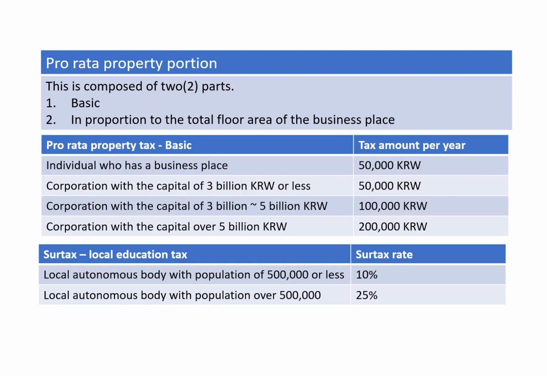Pro rata property portion. This is composed of two parts. The first one is basic. The second is in proportion to the total floor area of the business place. So this is the sum of these two items.